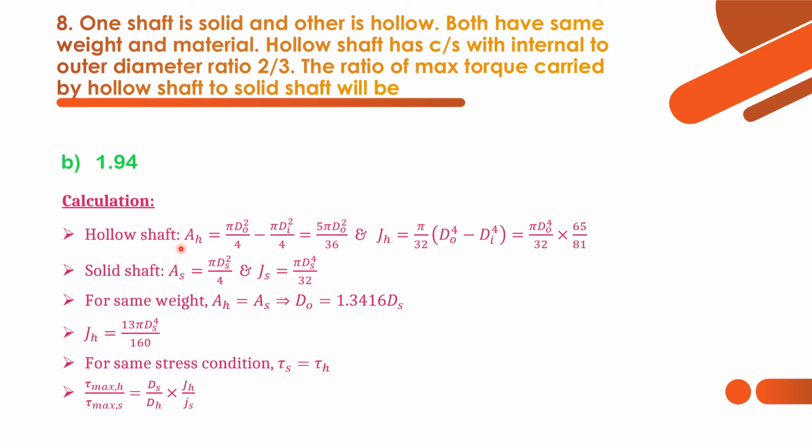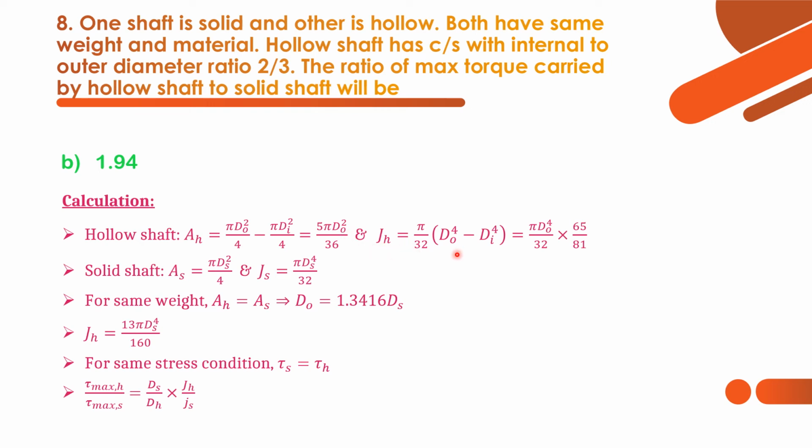First, we shall calculate the area. Area of hollow shaft is what? Pi d square by 4 in terms of outer diameter minus inner diameter, and we get 5 pi d naught square by 36. How? Because we have the ratio of inner diameter to outer diameter as 2 by 3. So just substitute di by d naught is equal to 2 by 3 here, so that we can get the answer in terms of only d naught, that is outer diameter.